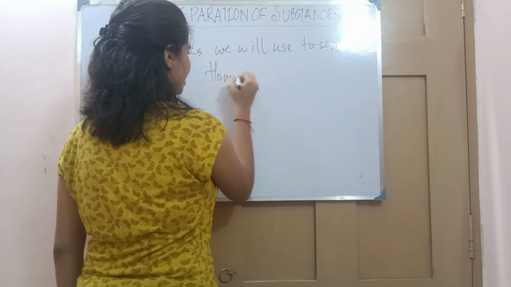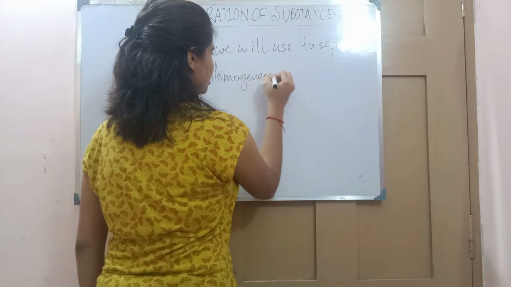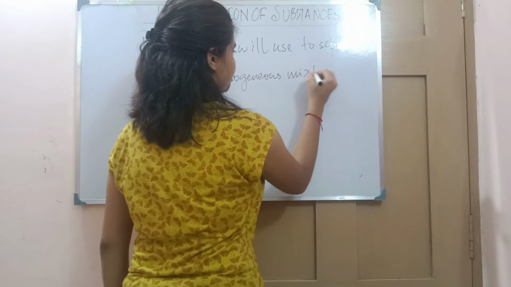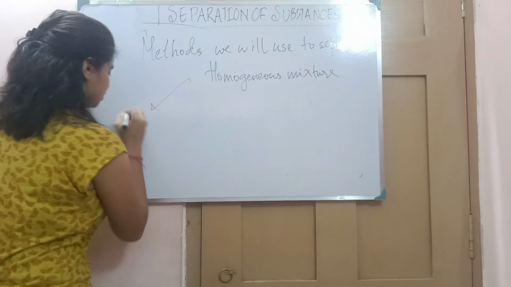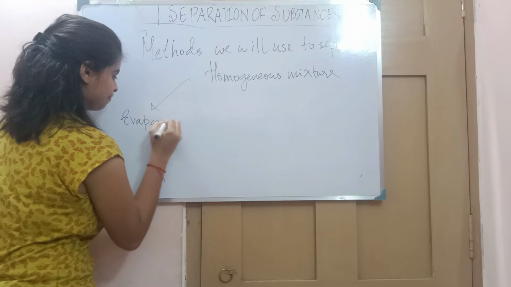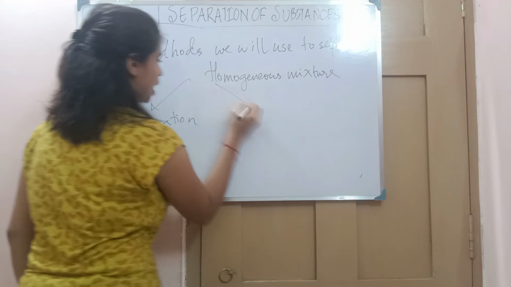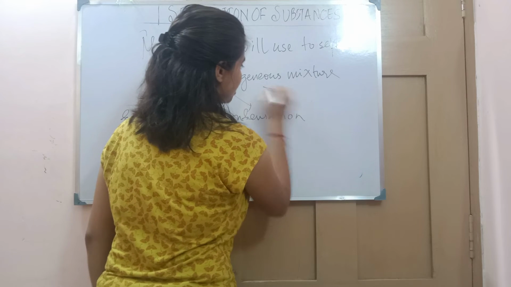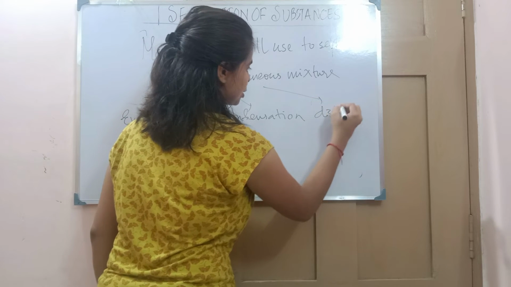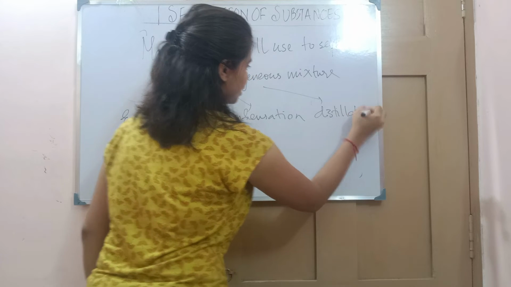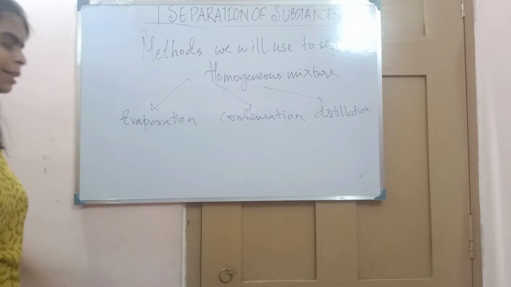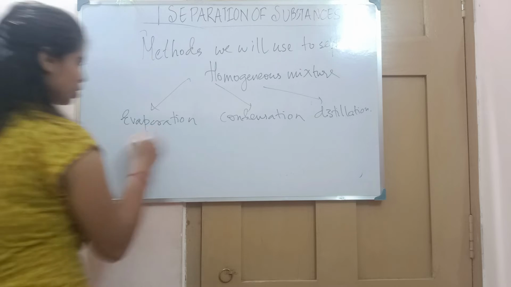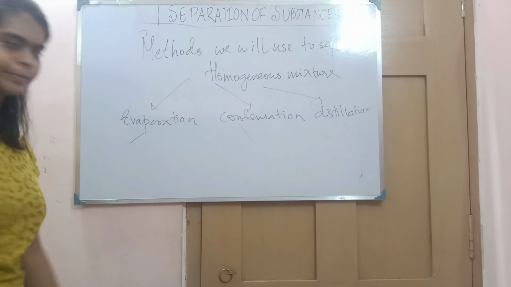And what were their methods? The methods were evaporation, condensation, and one more was distillation, right? So we will discuss each method separately.